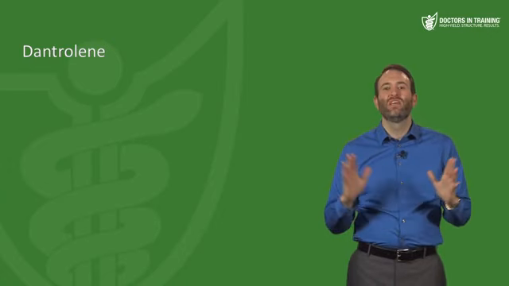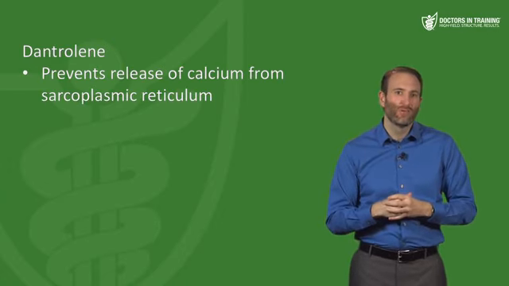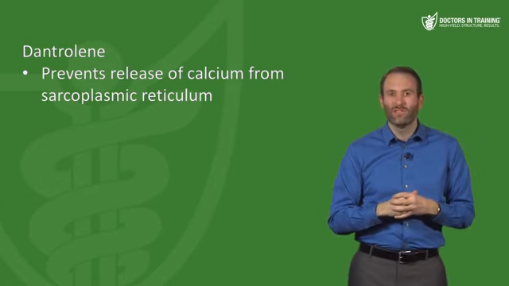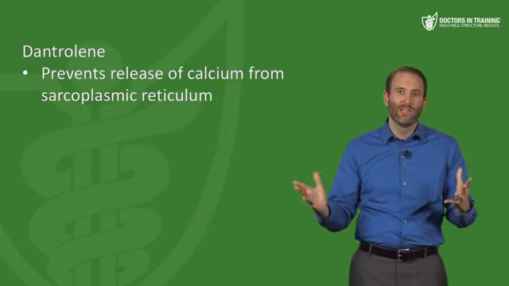But if you did give succinylcholine and they did actually get this problem, then your treatment is to cool that patient down. You're going to sedate them, and then you need to give them dantrolene. And you're going to give that dantrolene as quickly as possible. Dantrolene is a drug that prevents the sarcoplasmic reticulum from releasing calcium, and that's going to lead to more relaxation of the muscles.